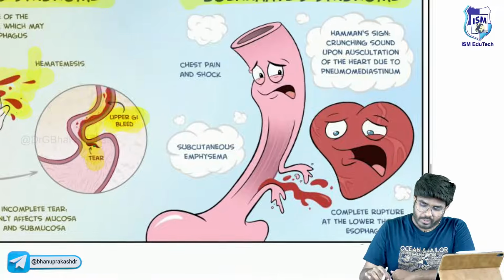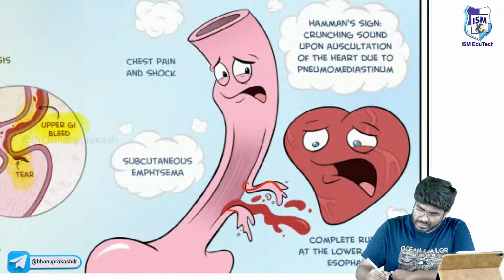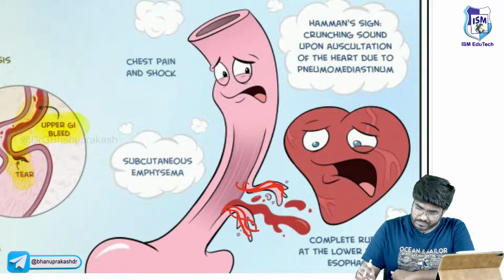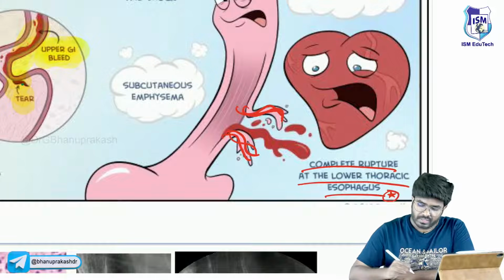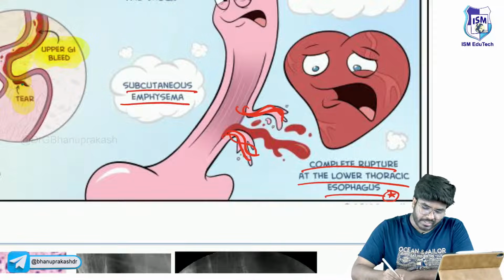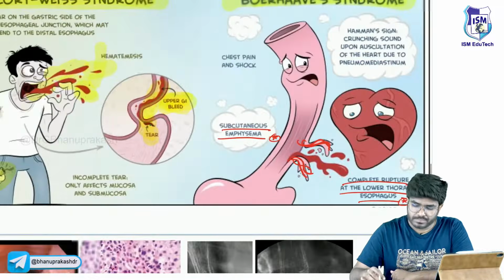So here in Boerhaave, what is the problem? The problem is complete rupture. All 4 layers of the esophagus are completely ruptured, a complete rupture in the lower part of the esophagus. So the patient is going to have subcutaneous emphysema. These are more dangerous conditions, and it can actually kill the patient.